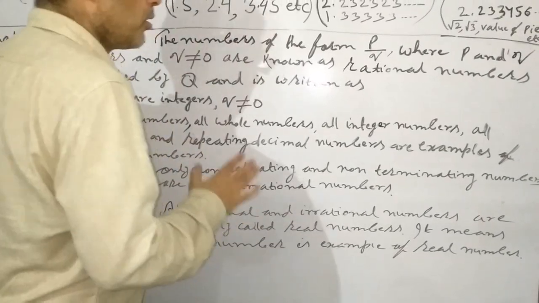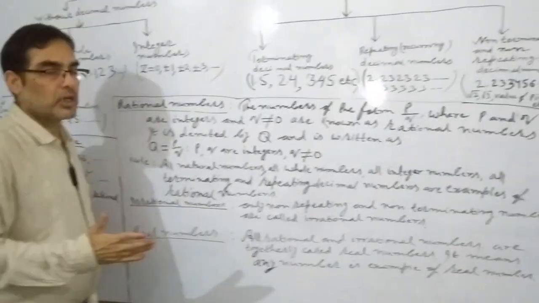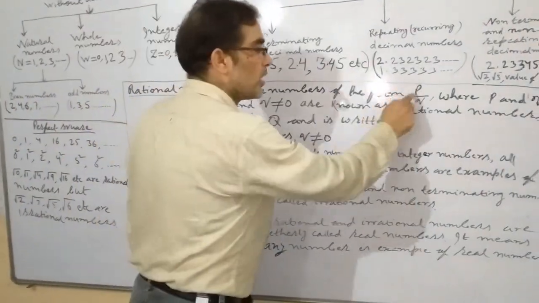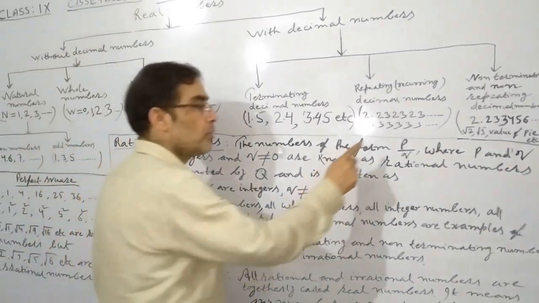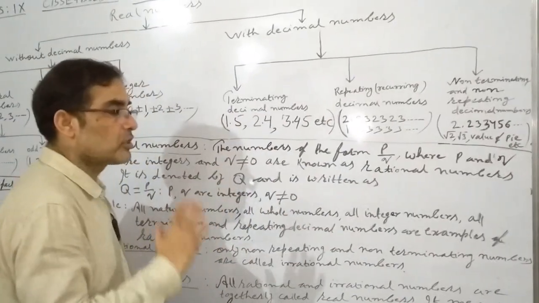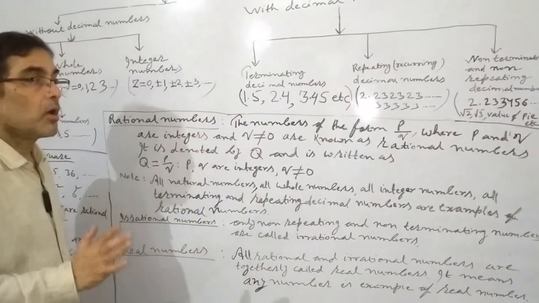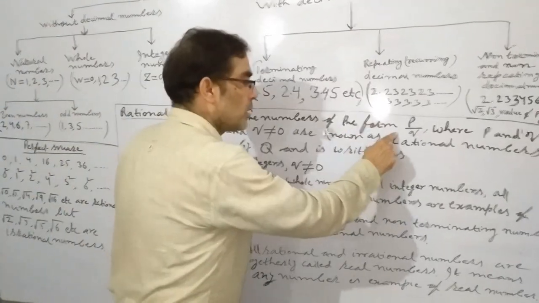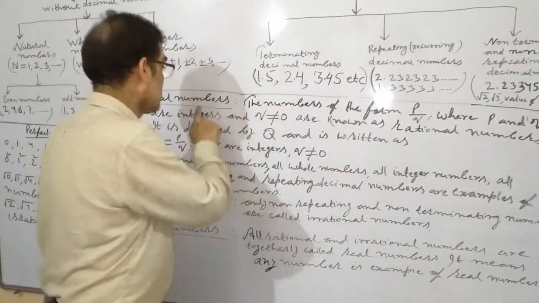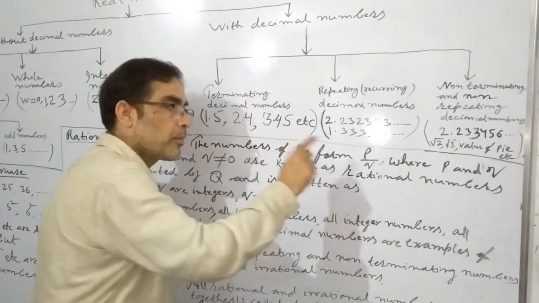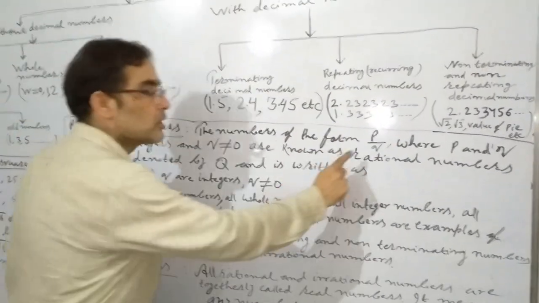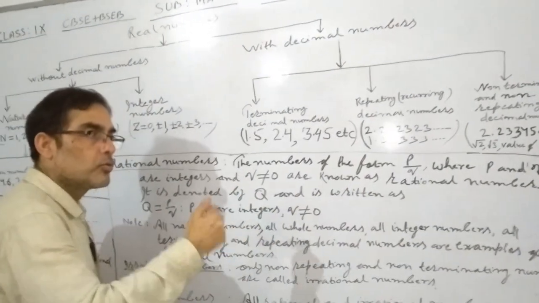What is a rational number? A rational number is in the form of a fraction, in the form of P by Q. I mean rational numbers are in the form of P by Q, where P by Q is a fraction. So in rational numbers, in P by Q, P and Q are both integers, but Q is not equal to 0.